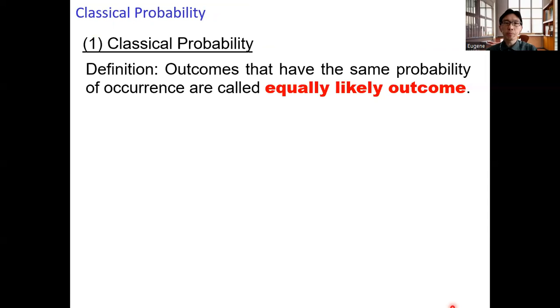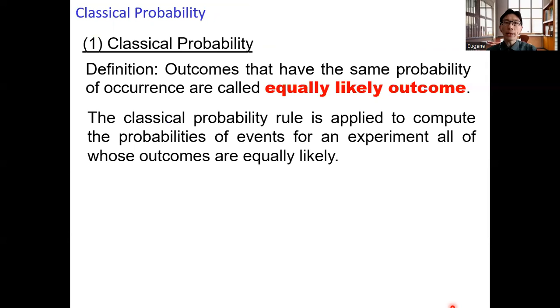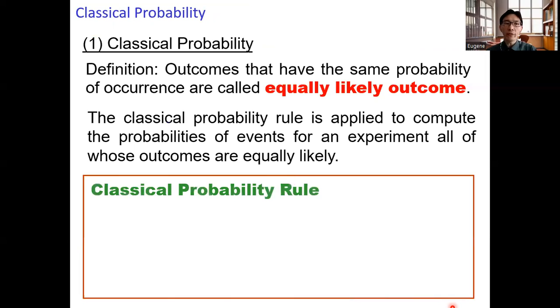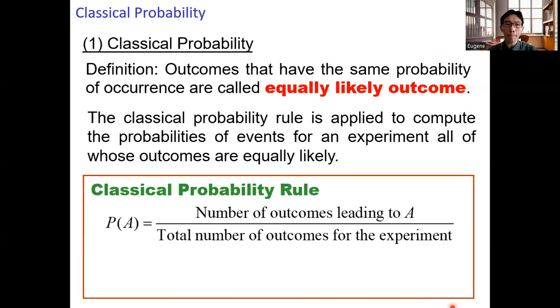The definition: outcomes that have the same probability of occurrence are called equally likely outcomes. And the classical probability rule is applied to compute the probabilities of events for an experiment, all of whose outcomes are equally likely.